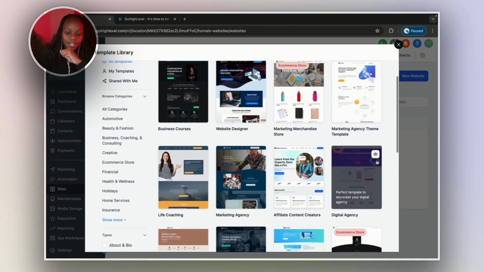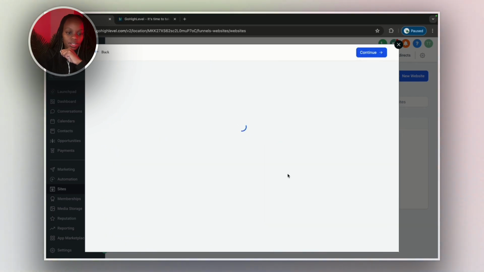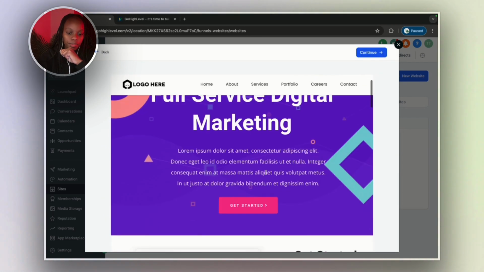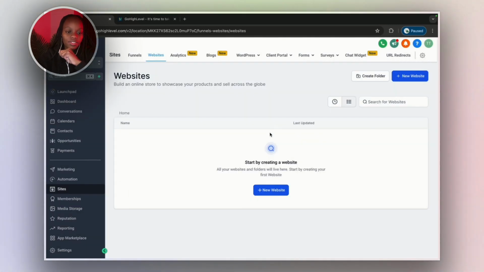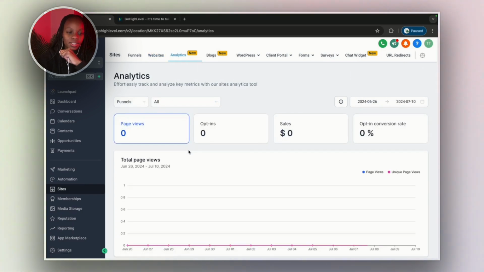As you can see here, there's an agency template that you can just grab and edit, put in your logos, your colors, your copy. You don't have to stress about hiring a web designer or anything like that. And then we have analytics, so you can see all your numbers, page visits, all of those good things.